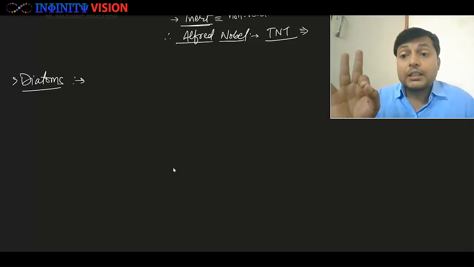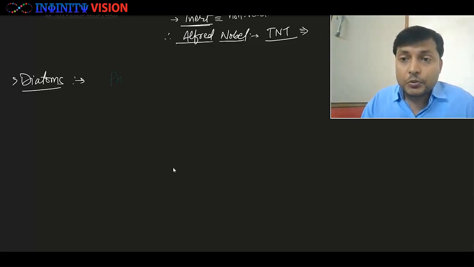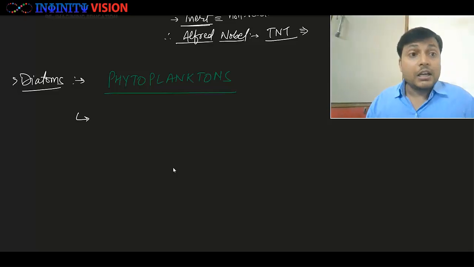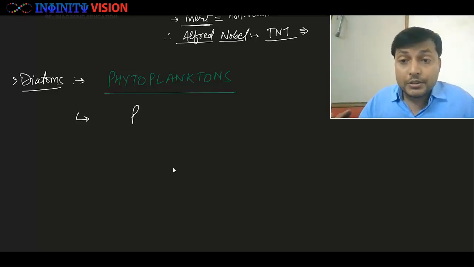All these unicellular photosynthetic floating organisms are collectively called phytoplanktons. Okay, now since these are phytoplanktons, they are actively doing photosynthesis, they are producing food, great. So they are producers,